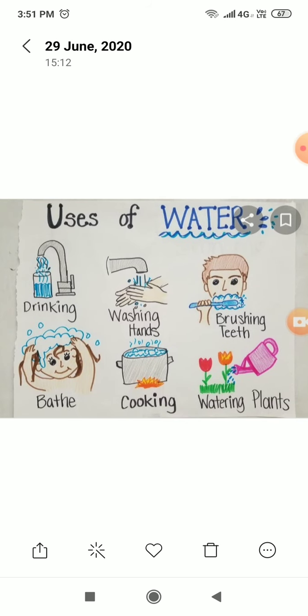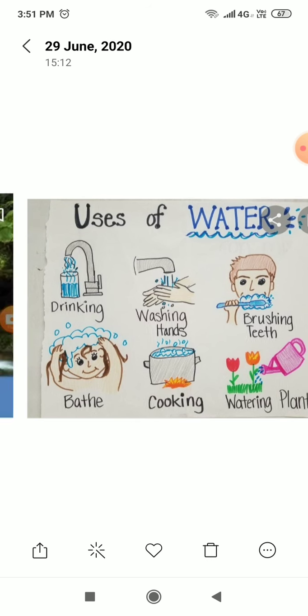Students, we use water for different purposes. See, in this picture you can see the uses of water. Water is used for drinking, washing hands, brushing teeth, bathing, cooking, watering plants. What else? Water is also used for washing clothes, for washing utensils. Farmers use water to water their crops. Water is used for mopping the floor. There are so many different uses of water, right? So water is very essential for us. Life is not possible without water.